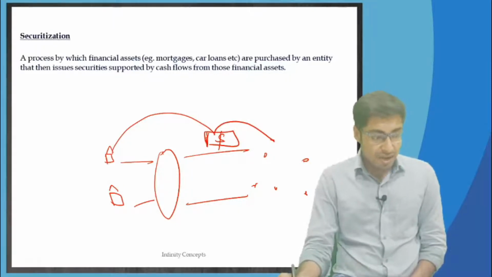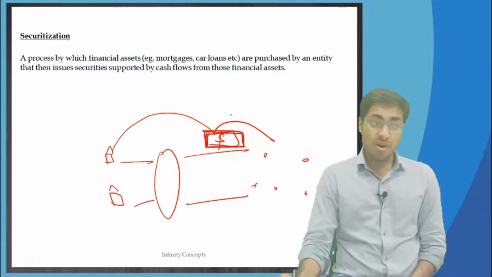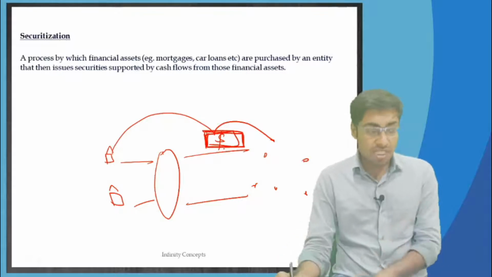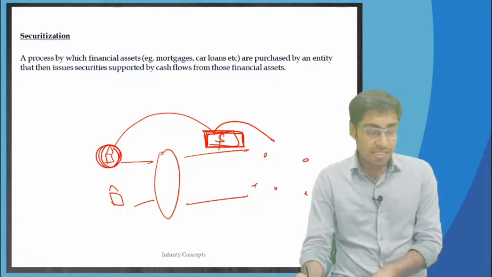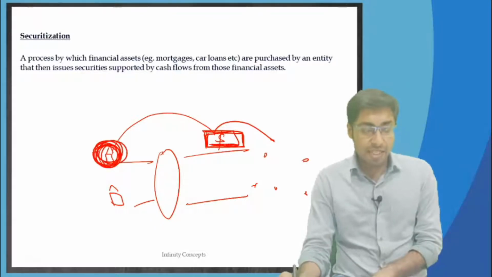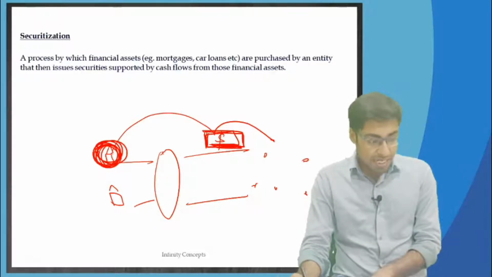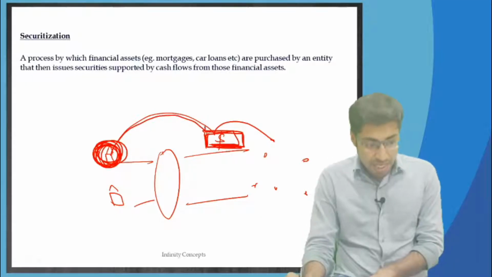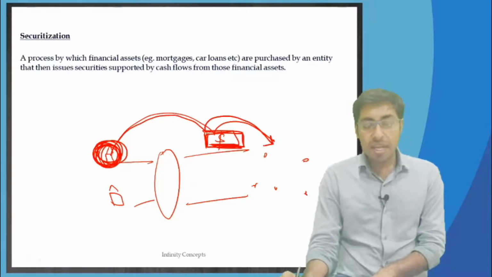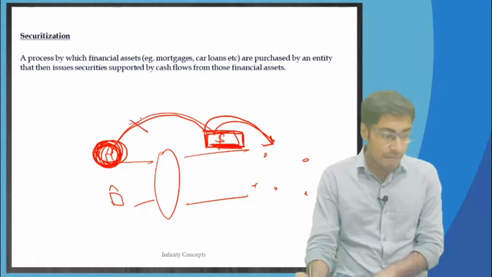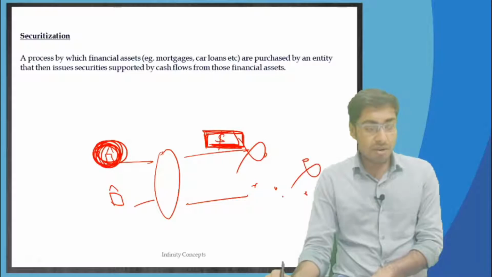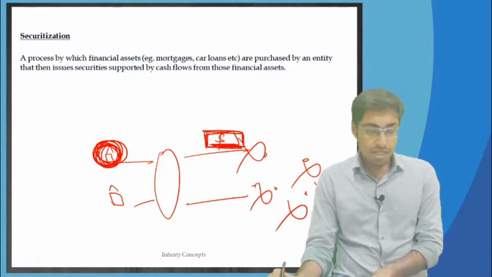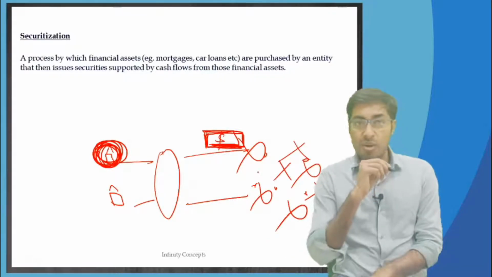So these securities are therefore called asset backed securities, because what is the backing of these securities? The backing of these securities is these assets. These assets are backing these securities. In future, the money that comes from these installments is going to reach the investors. In case they stop paying all the money, then investors are going to face all the losses. Okay, investors will be facing all the losses.